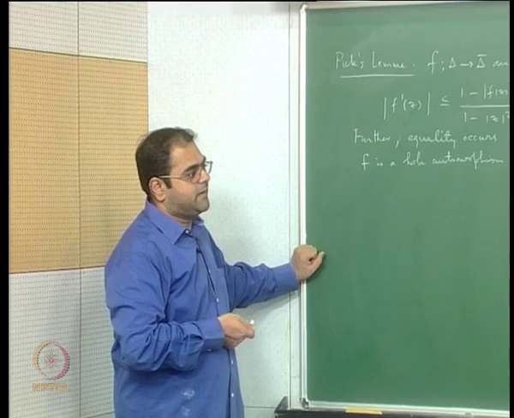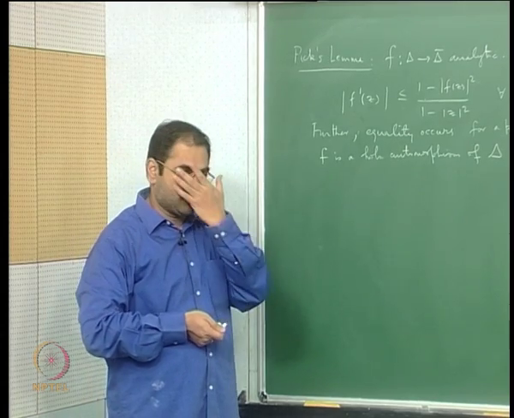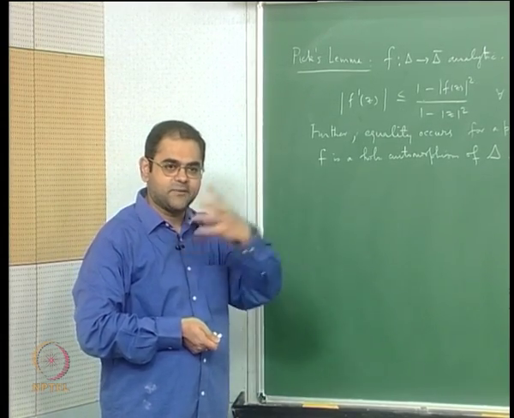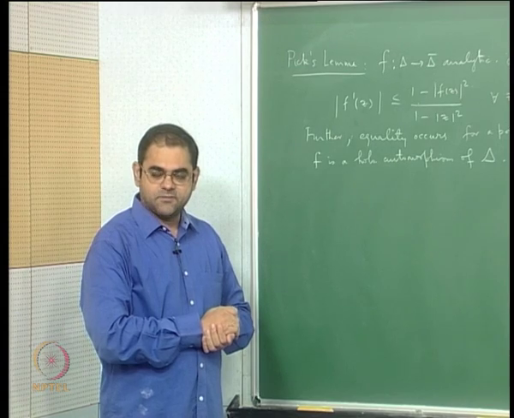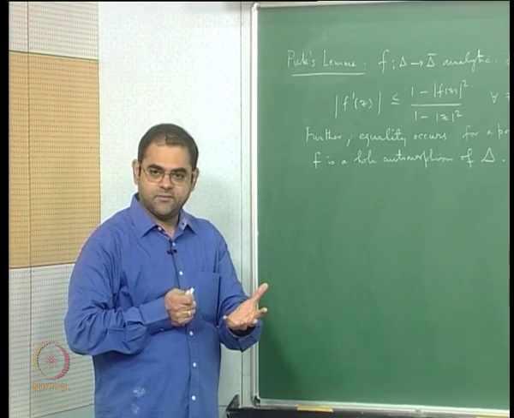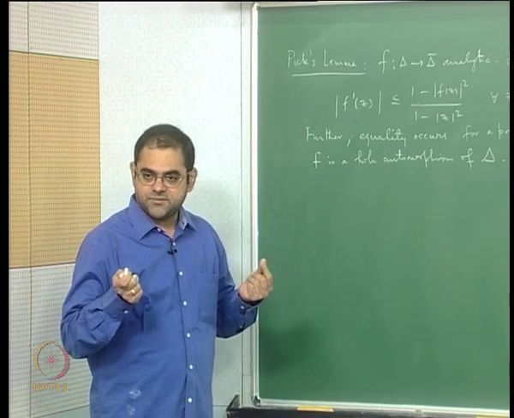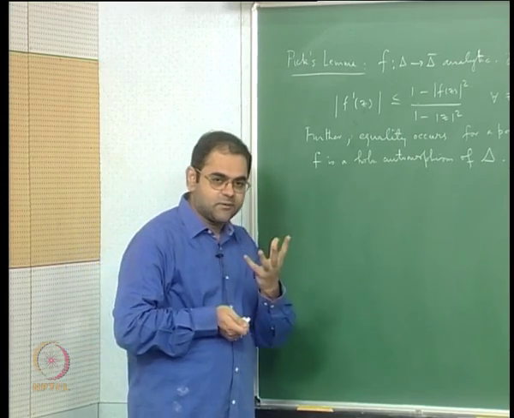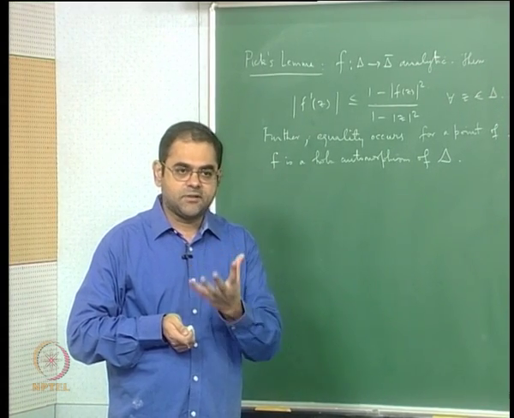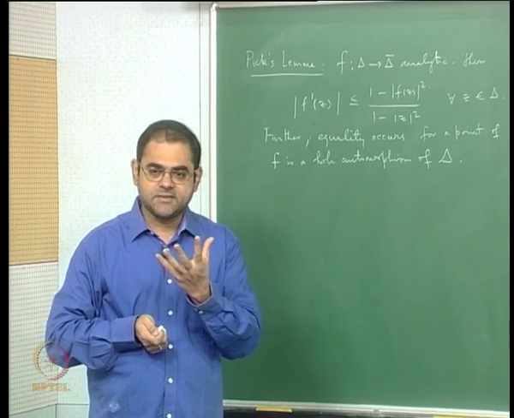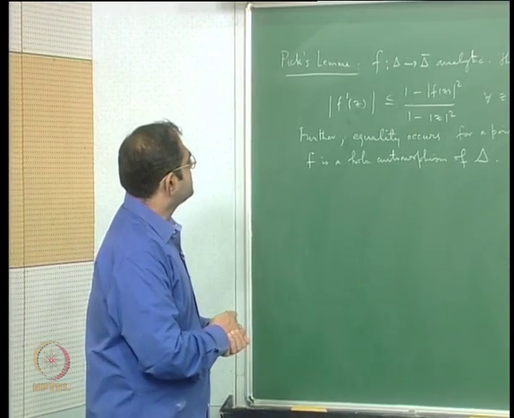So you can see the flavor of our arguments. We are more and more worried about the mappings of the unit disk into itself. The Schwarz lemma itself is a statement about the mapping of the unit disk into itself. So we are worried about the mappings of the unit disk into itself, we are worried about which of these mappings are automorphisms, and we are worried about properties of such mappings. Okay, and this focusing on the unit disk is actually leading us to studying hyperbolic geometry on the unit disk, which is essentially given by defining the so called hyperbolic metric on the unit disk. Okay, so this is Pick's lemma,